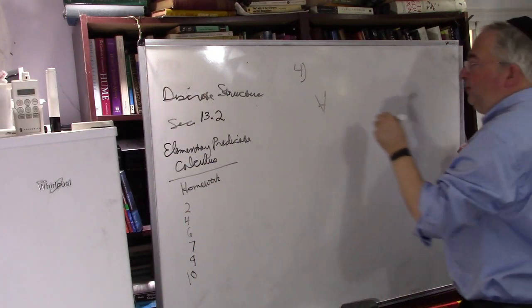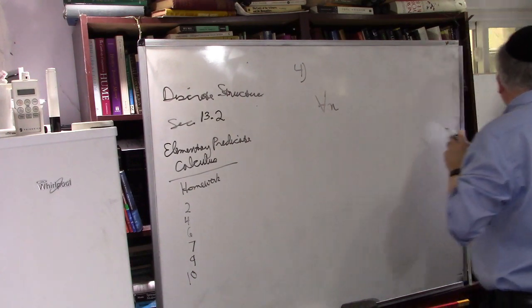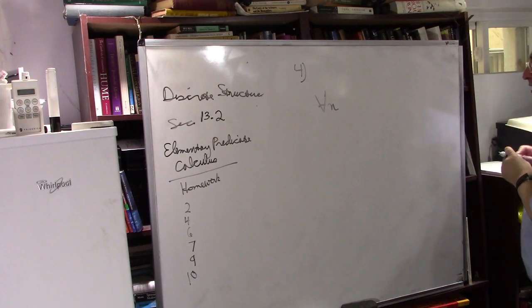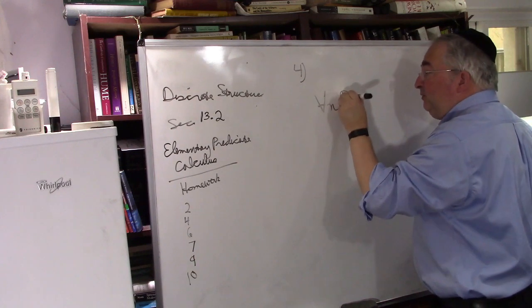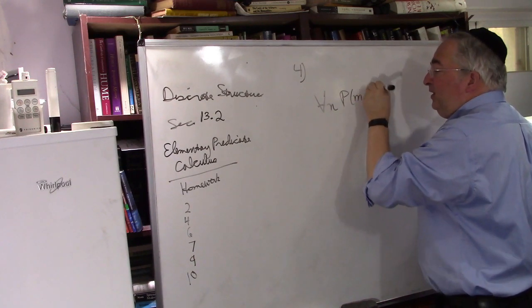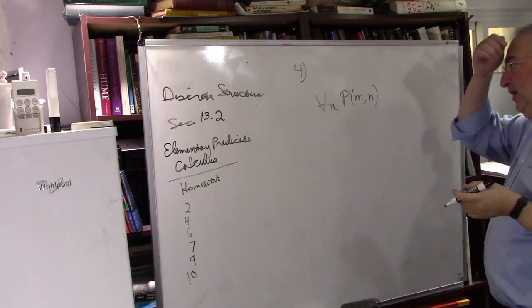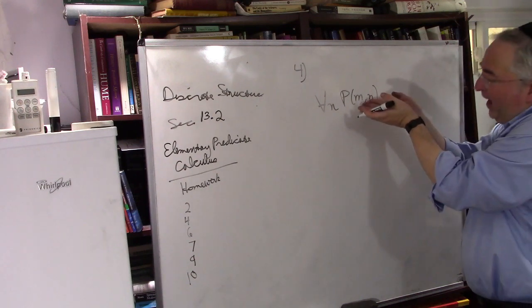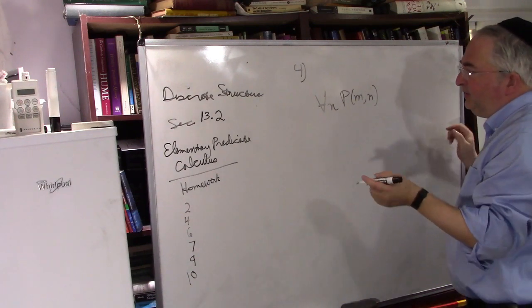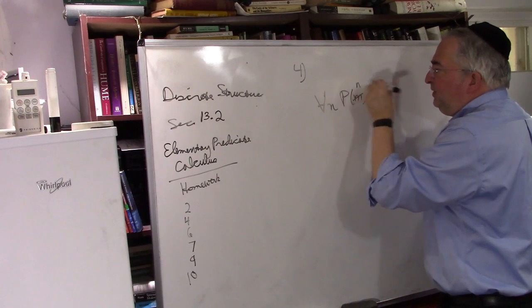For all n, P(M, N). Okay, this is what it says in my version of the book. P, M, comma, N. Now it's not this, okay? And the reason why it's not this is because I don't know what M is. So this must be a mistake and this must be N.